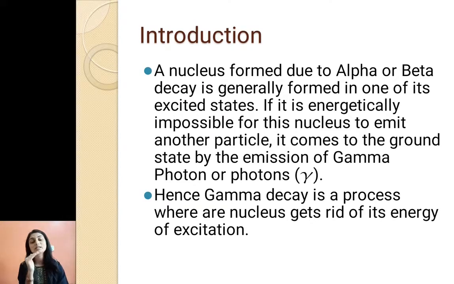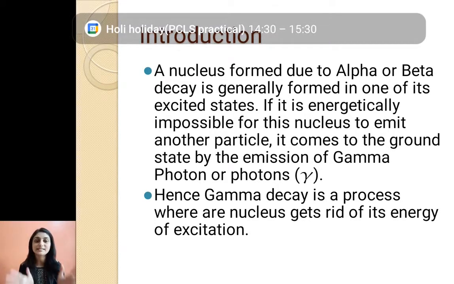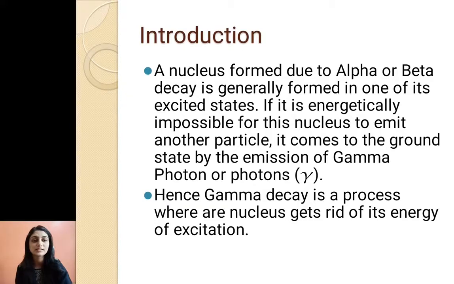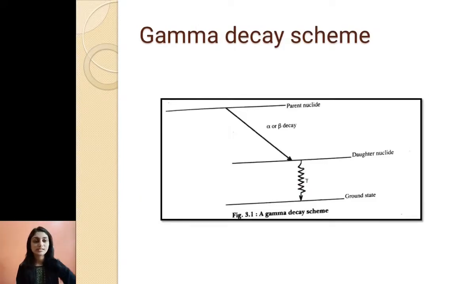In that case, the excited state nucleus comes to ground state by emitting a gamma photon or gamma radiation. So when we talk about gamma decay, it is the one where the nucleus gets rid of excess energy of excitation.